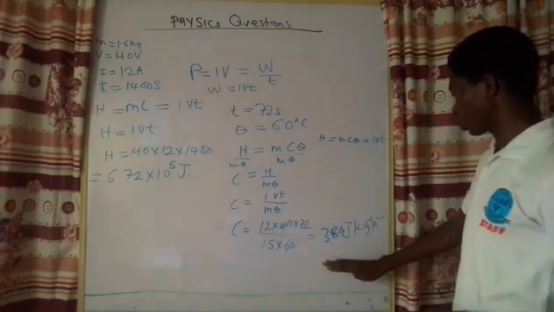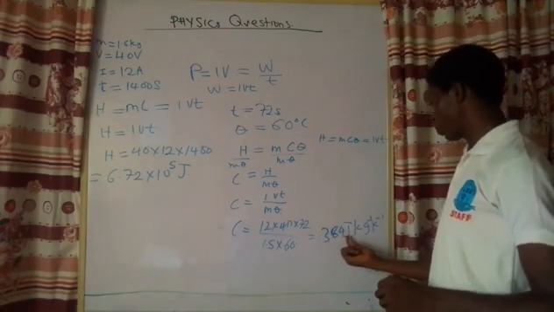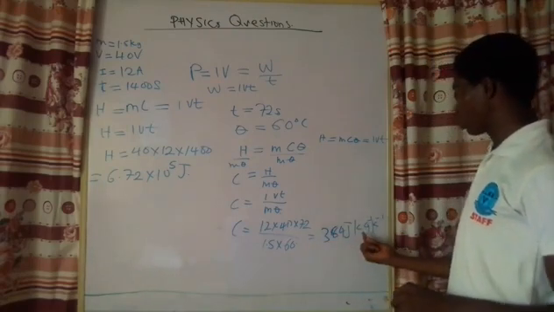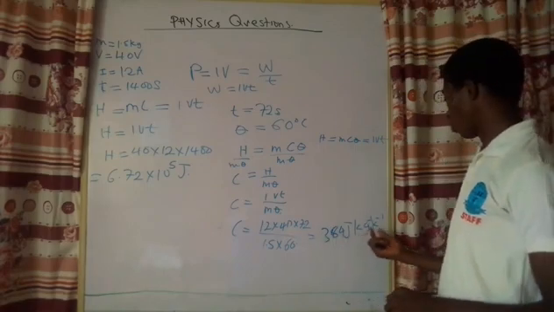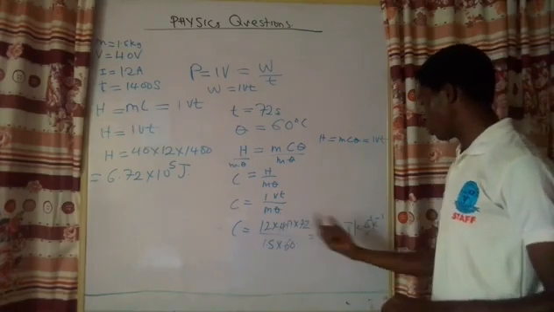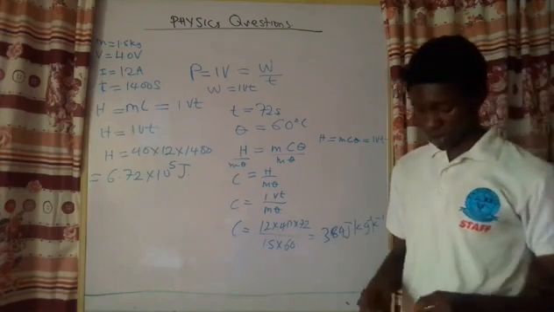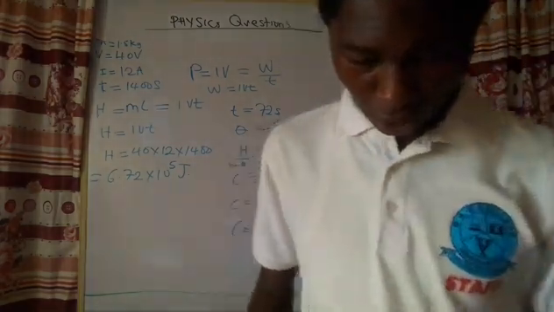Now this tells us that we need 384 joules of heat to raise the temperature of 1 kilogram of this body by 1 Kelvin. So that's that for that question. Let's go to another one now.